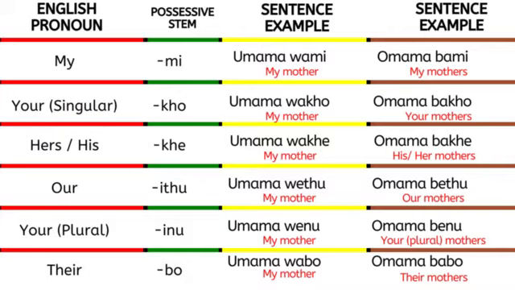Did you see that for all of them the possessive for the singular is wa and for the plural is ba? So take note of that. That is the important part, how the possessive starts.